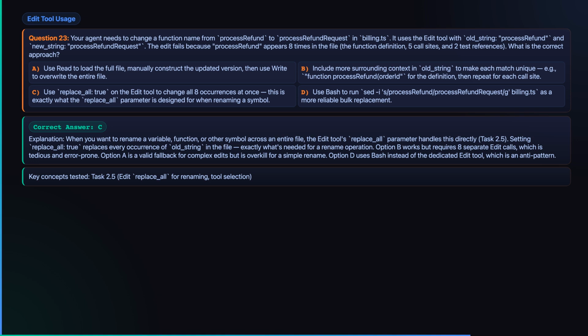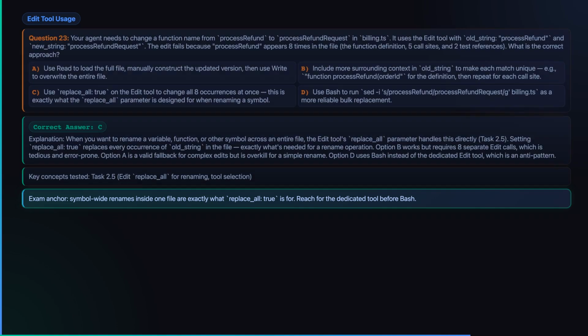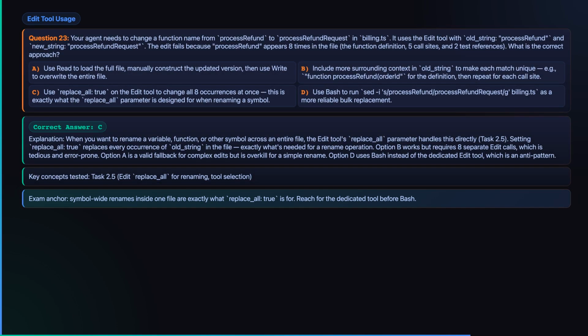It is cleaner than 8 separate context-specific edits, lighter than reconstructing the whole file with write, and safer than reaching for a bash substitution when a dedicated editing tool already expresses the intent directly. When the change is a file-wide symbol rename, replace_all is the built-in that matches the job exactly.